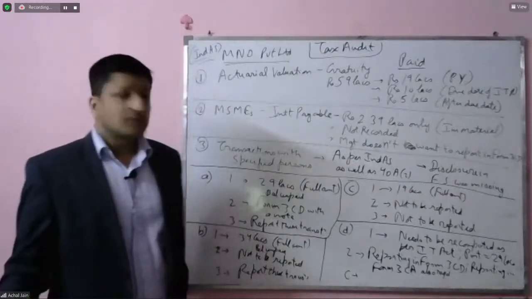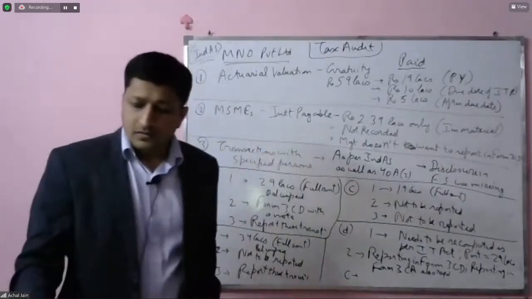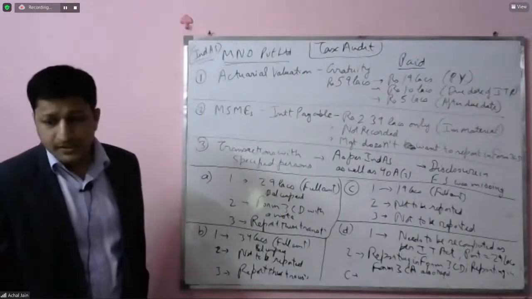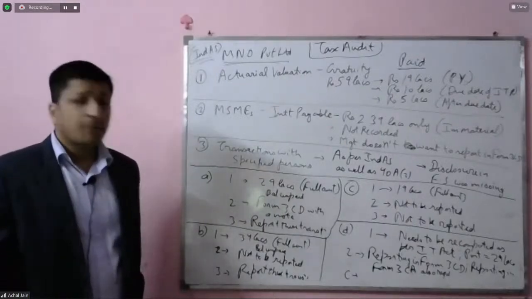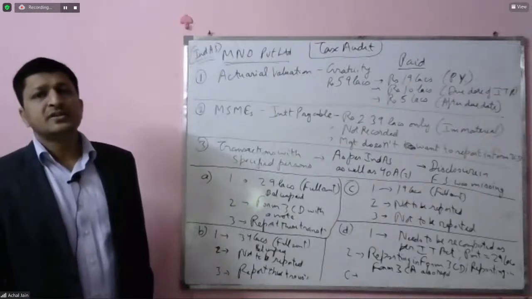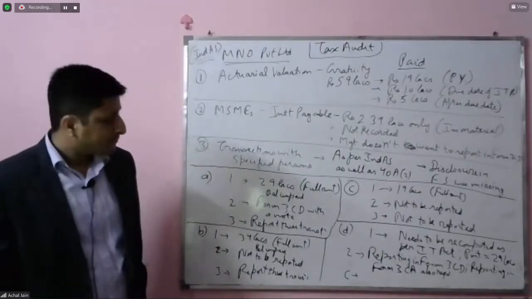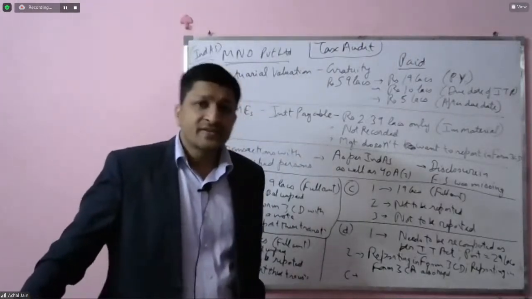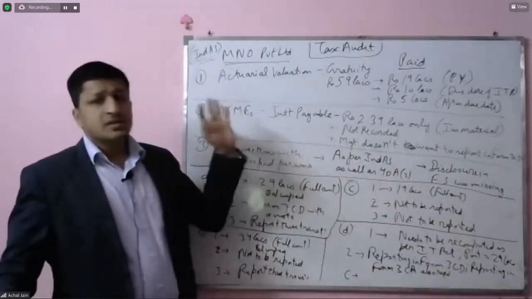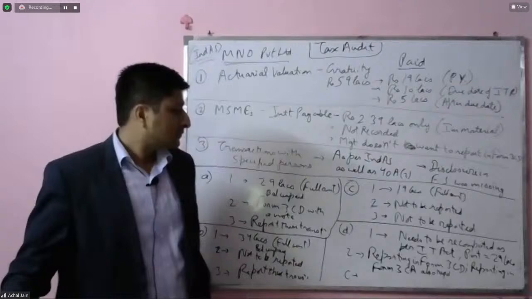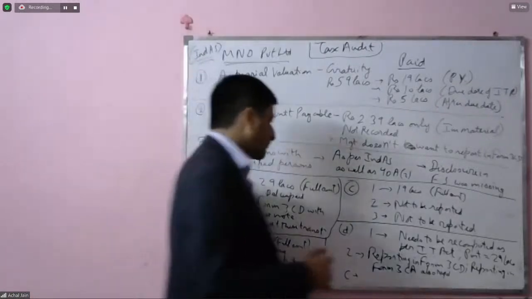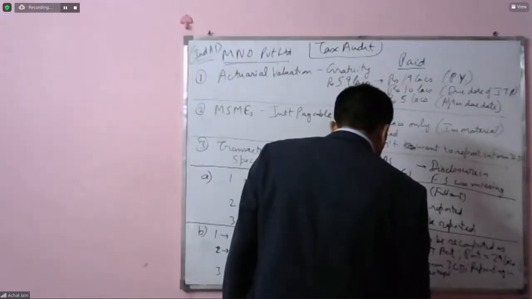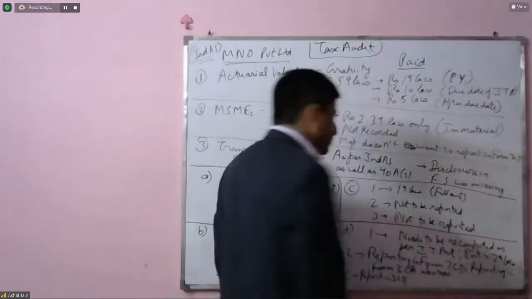On point number C, I think this is a valid point, that it's not only the financial statements which will become the basis. It's also about audited set of financial statements that should become the basis. Okay. And once again, if the tax auditor believes that all of these disclosures were important, then he should make sure these are reported in Form 3CD. So he should report in Form 3CD.